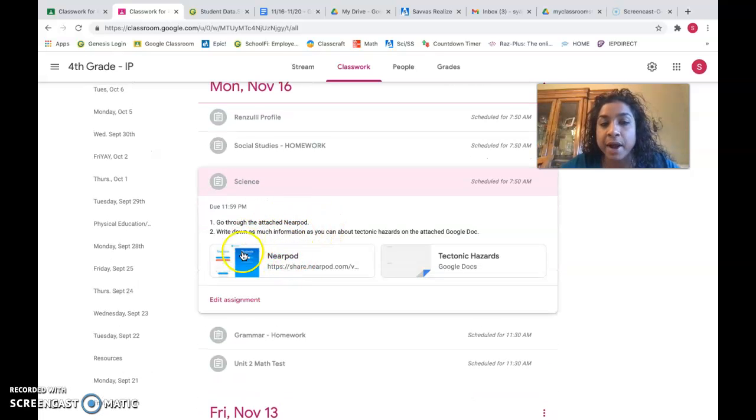It says go through the Nearpod. This is the Nearpod attached. Fingers crossed that it works. Write down as much information as you can about tectonic hazards. Here is the attached Google Doc right here.